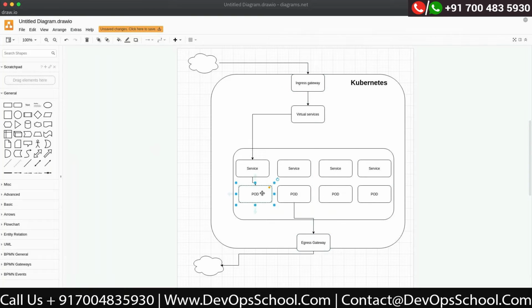And within the pod, you can have a sidecar proxy, which will be running within your pod. So two ways your Istio proxy is running: one is as a sidecar within your pod, and the other at the edge, which is the egress gateway and ingress gateway. Okay, so this is about the Istio proxy.